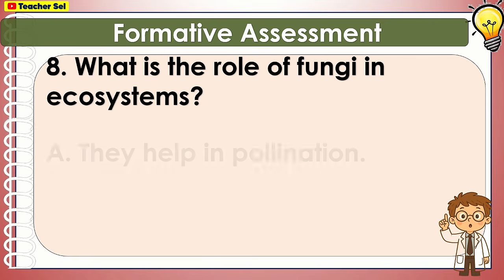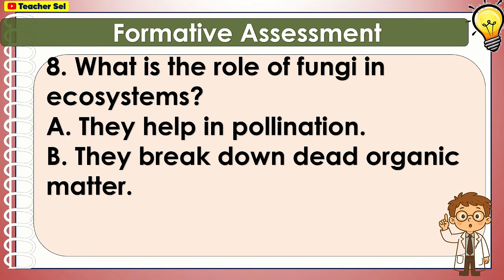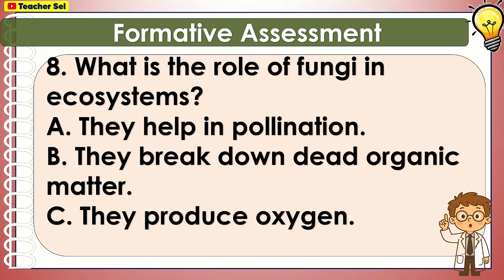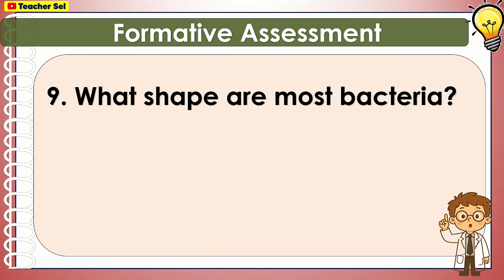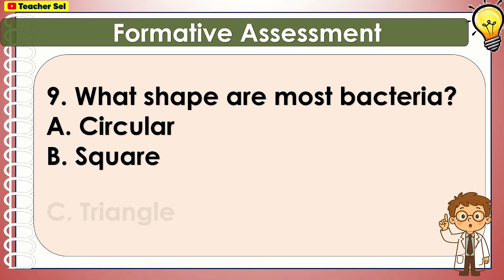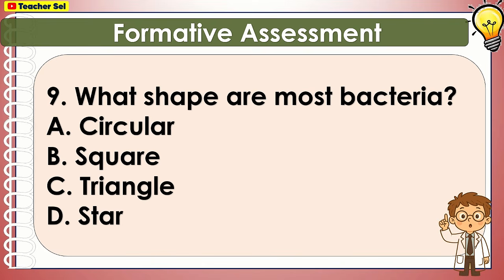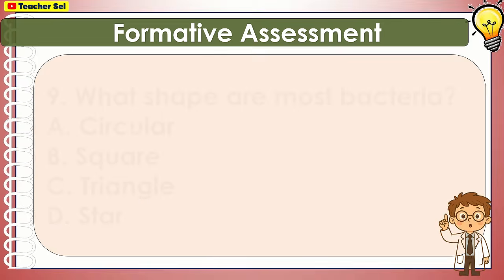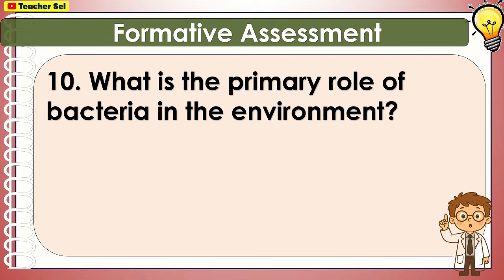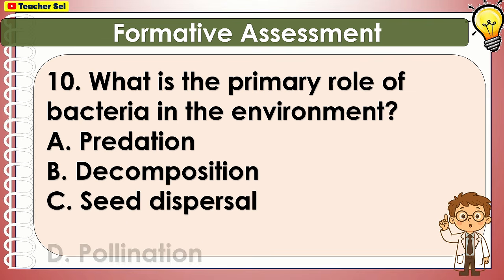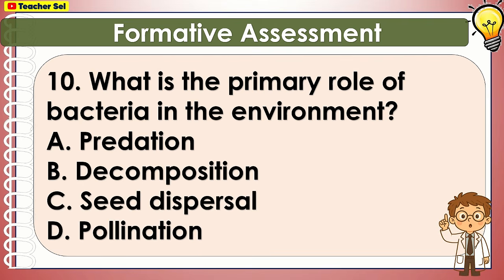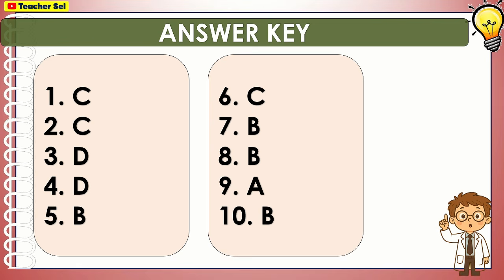What is the role of fungi in ecosystems? They help in pollination. They break down dead organic matter. They produce oxygen. They are predators. What shape are most bacteria? Circular, square, triangle, star. What is the primary role of bacteria in the environment? Predation, decomposition, seed dispersal, pollination. Here are the correct answers.